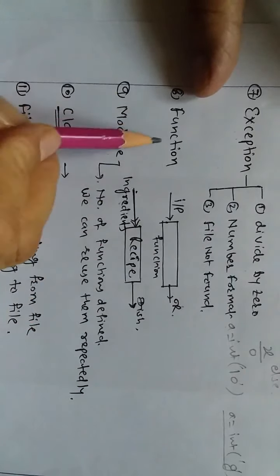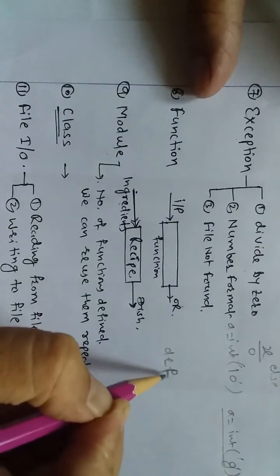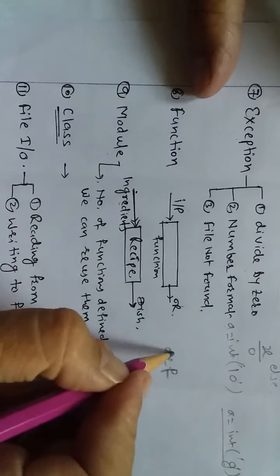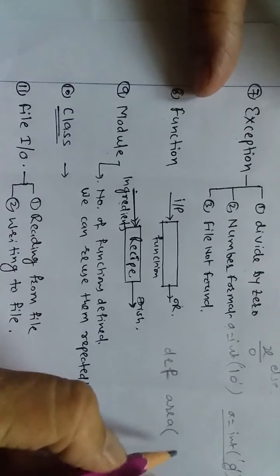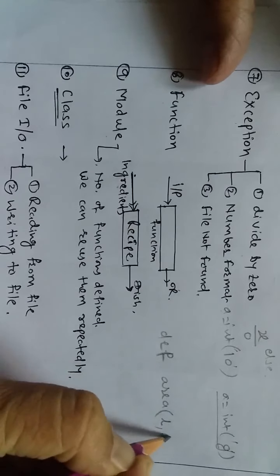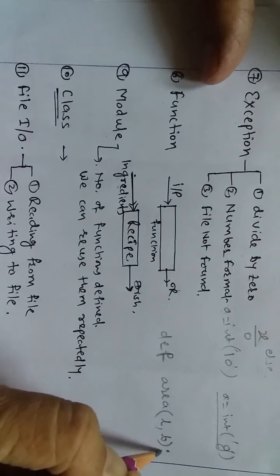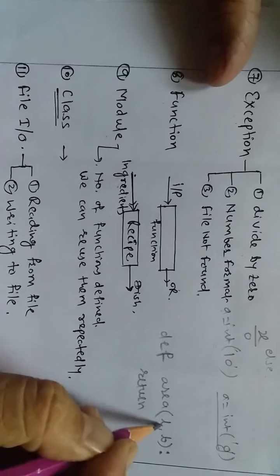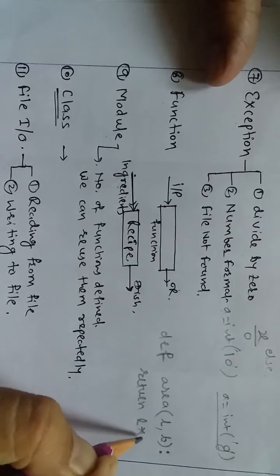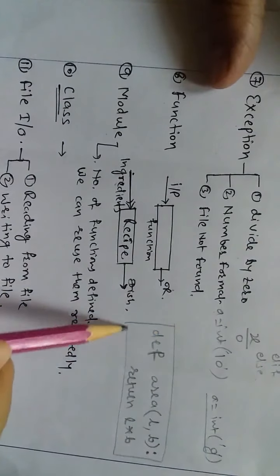Here I am writing one simple thing. Suppose we want to find out the area of a rectangle, then what do we require? I am writing def area, and what I require is the length and breadth. See, the way functions are written in Python, I am showing simultaneously, and what it should give as the value: how will we get the area? By L into B. So here we have written a simple program which will accept input.